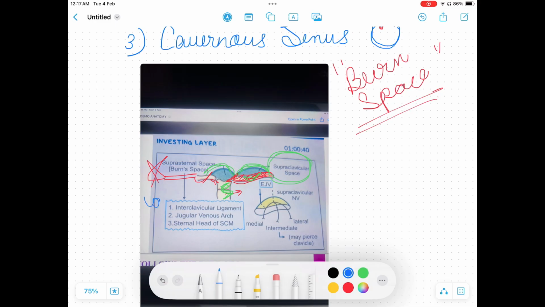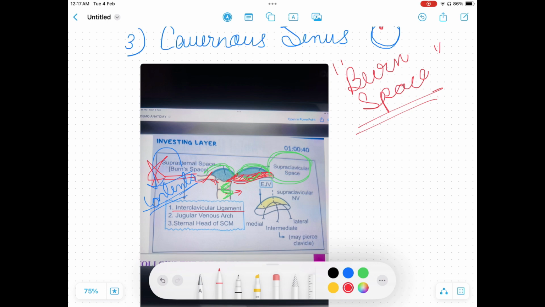It is also very important to know the contents of the burns space. What is inside this space, what passes through it? It has the interclavicular ligament. This is very important, students. Just focus here. Burns space separately comes as a short note.